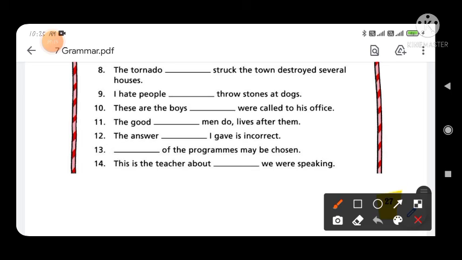Now look at option number 9. I hate people dash throw stones at dogs. So you have to write down here I hate people who throw stones at dogs. Now option number 10, these are the boys dash were called to his office. So you have to write down these are the boys whom were called to his office.